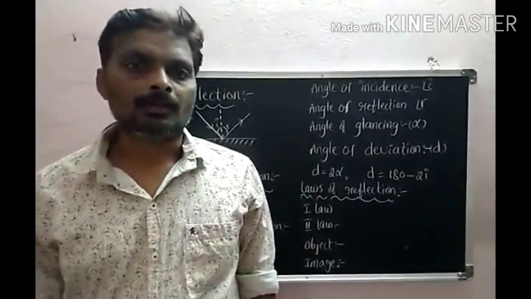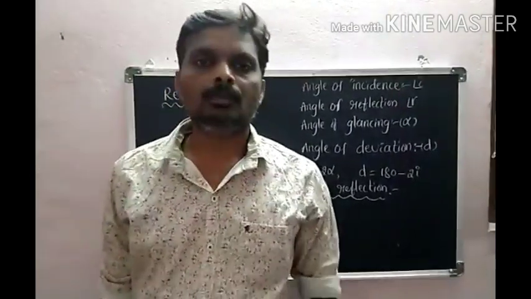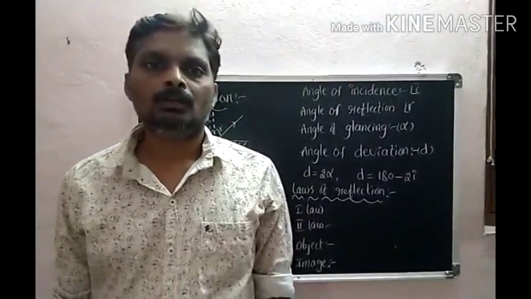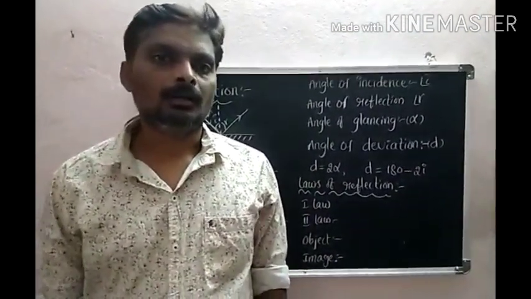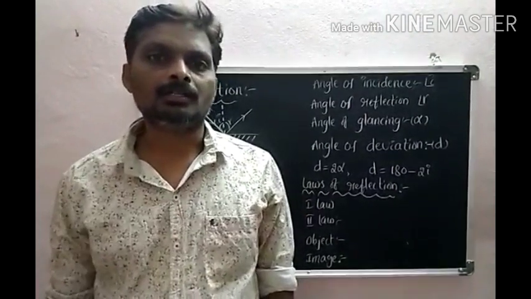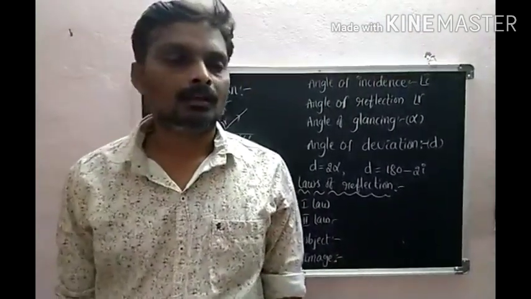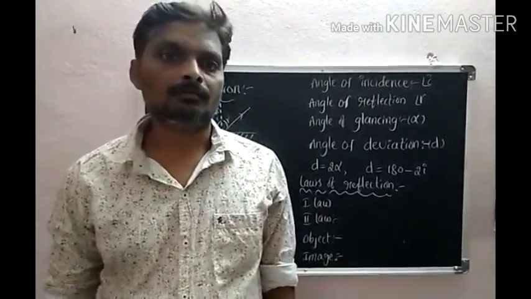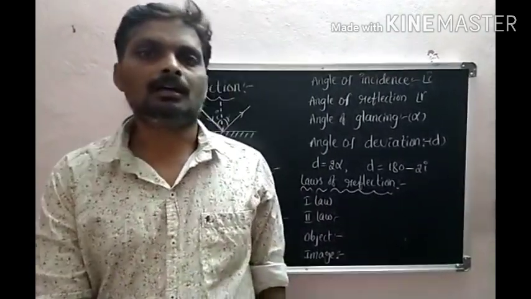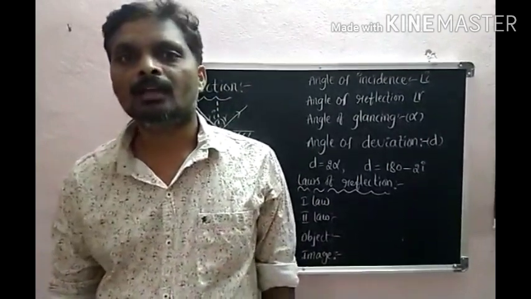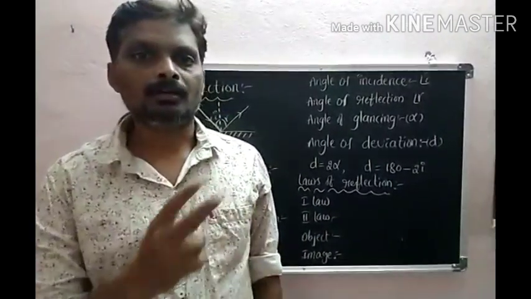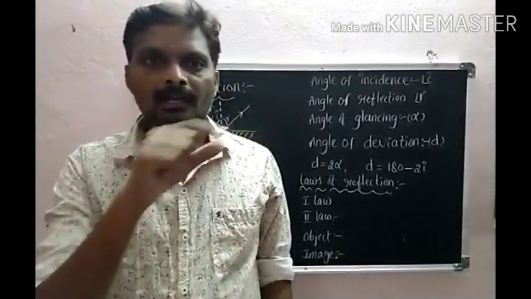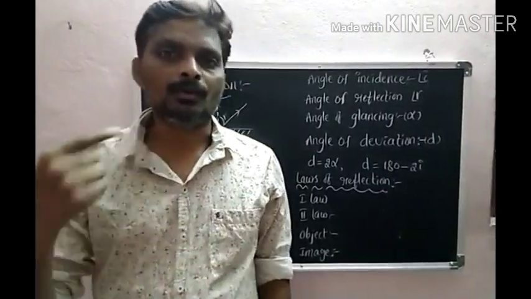For example, you are sitting in a dark room. Are you able to see the objects? Our answer is no. If the light is present in that room, we can easily see the objects. In two cases we can observe: in the first case light is absent, in the second case light is present. The absence of light is said to be dark. When light enters your room, then only you are able to see the objects.